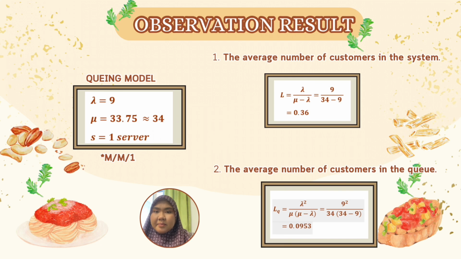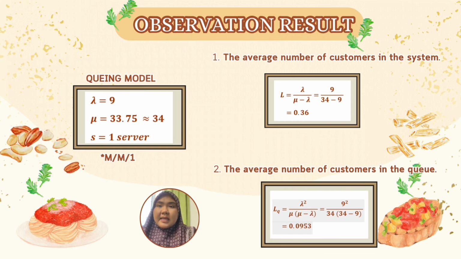For the queuing model that we obtained, lambda is 9, mu is 33.75, approximately 34, and S is 1. From the result obtained, we are going to calculate the average number of customers in the system, the average number of customers in the queue, the average time a customer spends in the system, the average time a customer waits in the queue, the utilization factor, and the last one is the percentage of idle time.